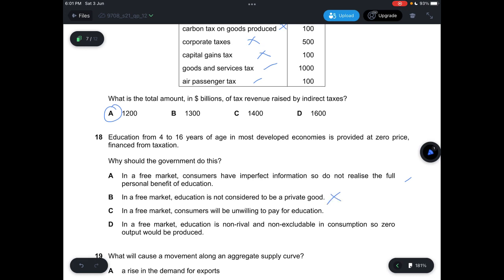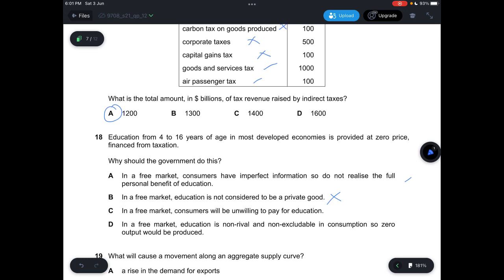B says in the free market, education is not considered to be a private good, which is not correct. Now, it says that it is provided at zero price, financed from taxation. So an education would result in an opportunity cost. Supposedly it can be a private good if, let's say, it's provided directly by international schools, but then you have an option to send your children to a national school. The reason why this is the case is because not many people pursue education. In order to pursue education, if it's not subsidized, then they have to pay for it, but most people do not know the benefits of education. So in order to promote the benefits, they have to give it to people for free.